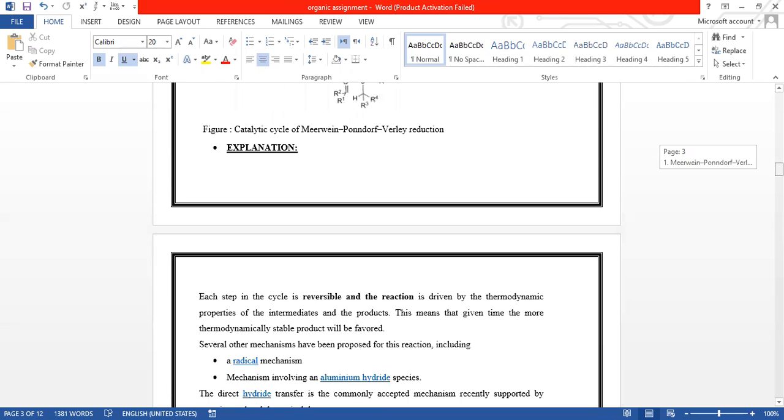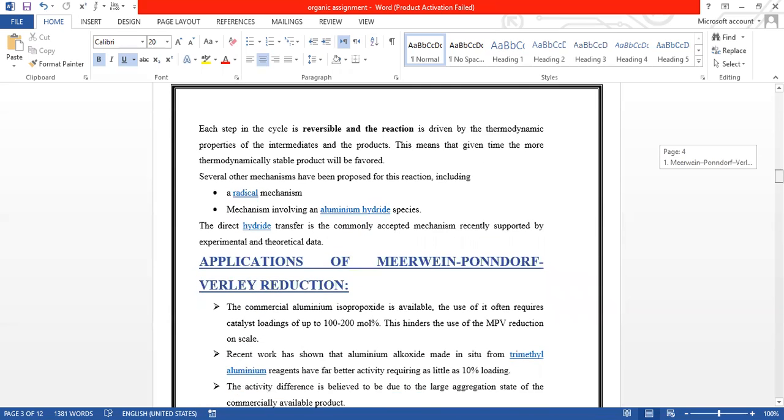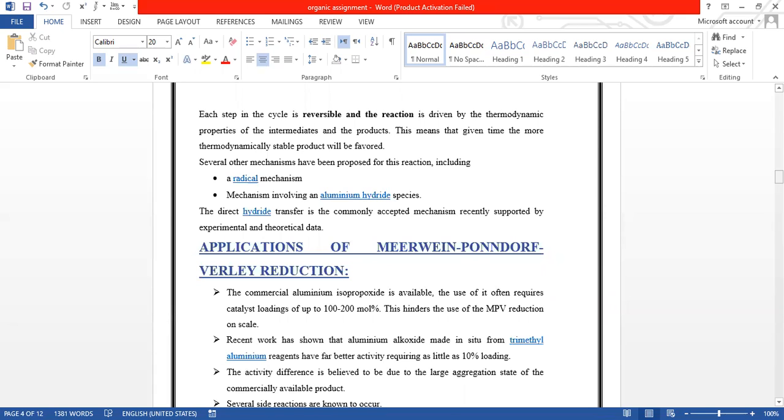This is the catalytic cycle of the Meerwein-Ponndorf-Verley reduction. In the explanation, we're going to talk about every step that happens in the mechanism. Each step in the cycle is reversible, and the reaction is driven by the thermodynamic properties of the intermediate and the product. This means that given time, the more thermodynamically stable product will be favored. Several mechanisms have been proposed for this reaction. These are a radical mechanism and a mechanism involving aluminium hydride species.